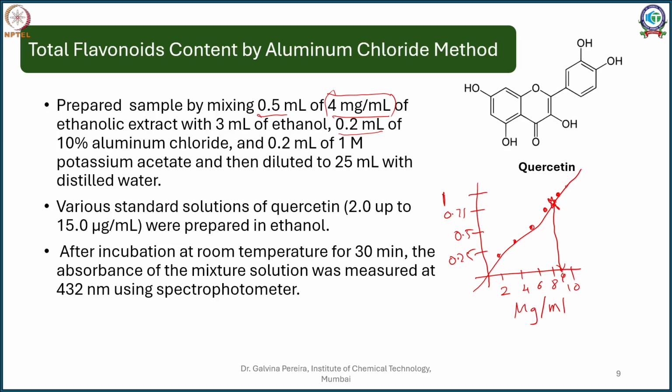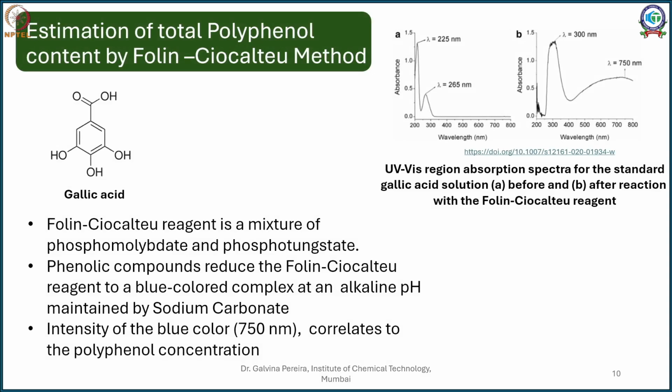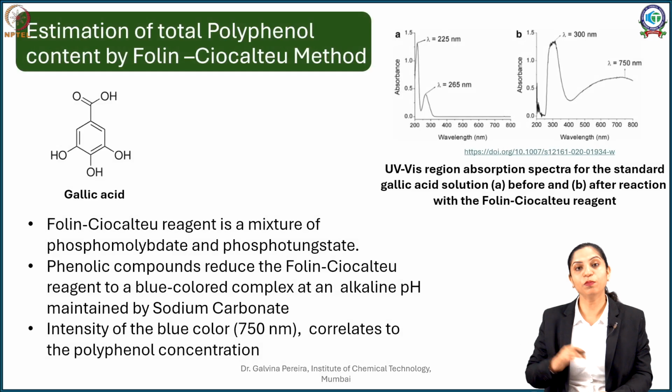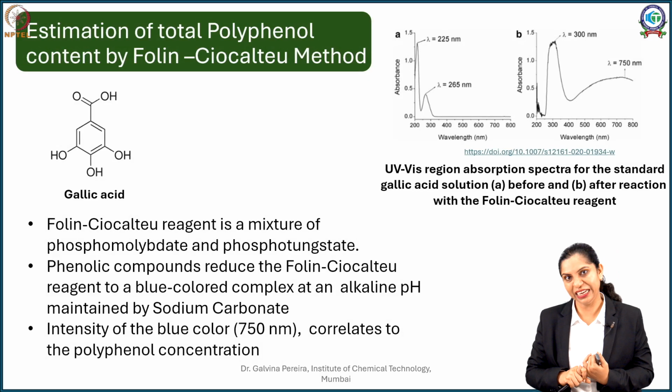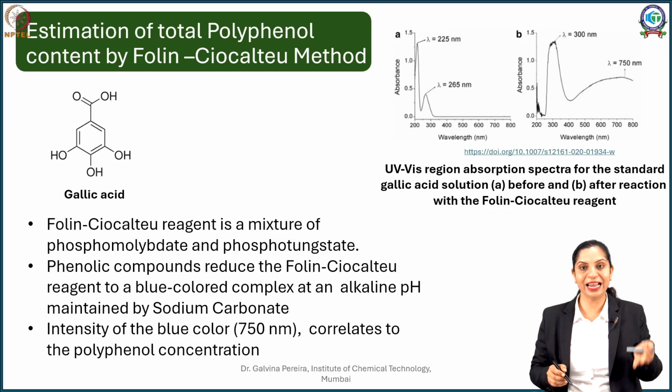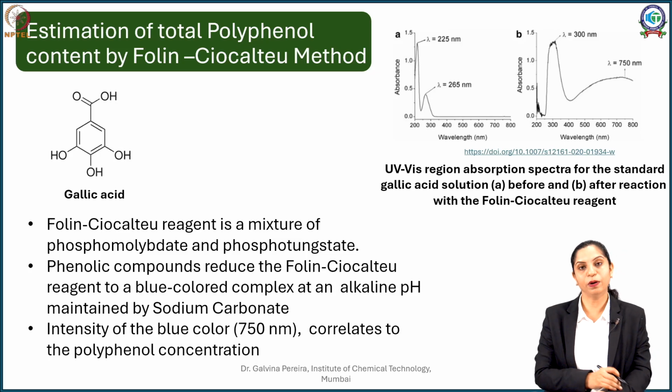Now if you use any dilution, you multiply it by your dilution factor. So this is how total assay of compounds, especially flavonoids, is carried out. Now moving on to the next one, you can also do the same for your tannins or polyphenolic compounds. Now when I say polyphenolic, polyphenolic includes anything that has dihydroxy and a phenyl group. So this can be a gallic acid or any other compound which contains your polyphenol.